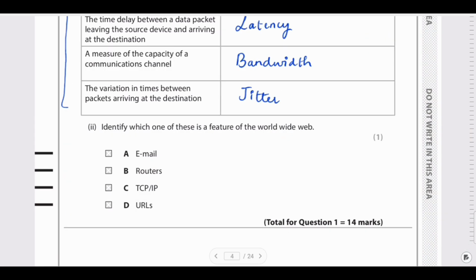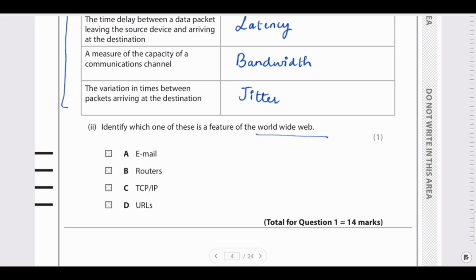Identify which one of these is a feature of the World Wide Web. The first option is email. Now here we are talking about the World Wide Web's feature. Email is just an application that uses the internet protocol to send emails. So that option just gets struck out. Routers are basically used for connecting local area networks.